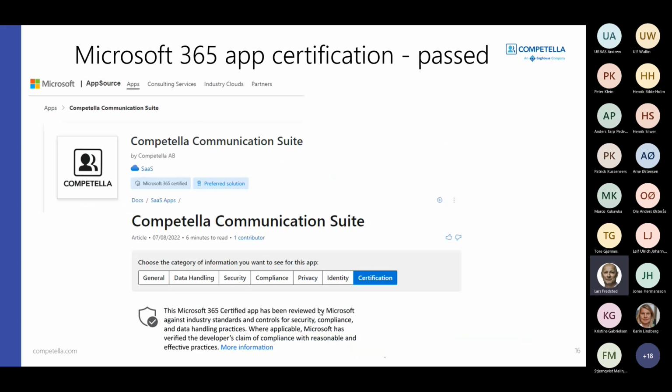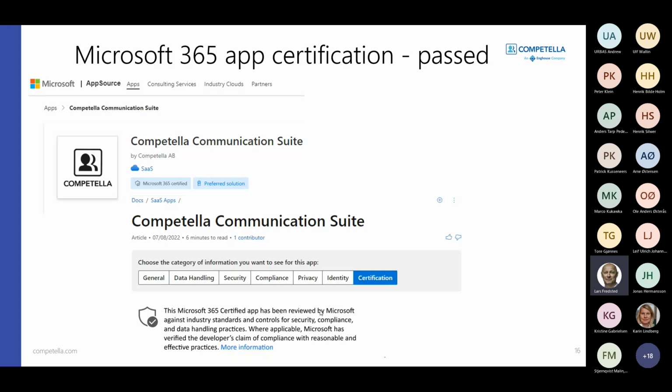And the good news that I also have today is that Competella Communication Suite have recently passed the Microsoft 365 app certification. And the app certification is an extended, enhanced, massive assessment that the solution have gone through, both within compliance, privacy, identity, certification, data handling, and general. So we are happy to announce this.